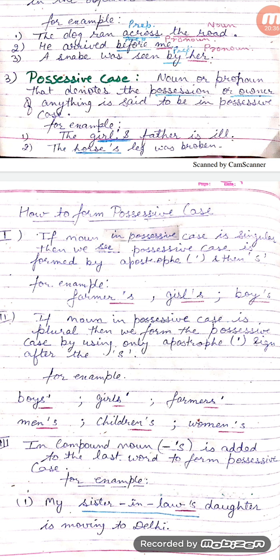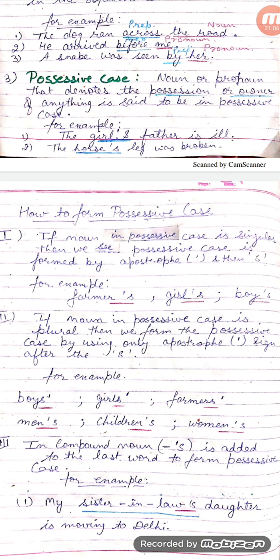The below three examples are the noun whose plural is formed by changing vowel or by adding en. In these cases, the possessive case is formed by putting apostrophe sign and s. Men's, children's, women's.